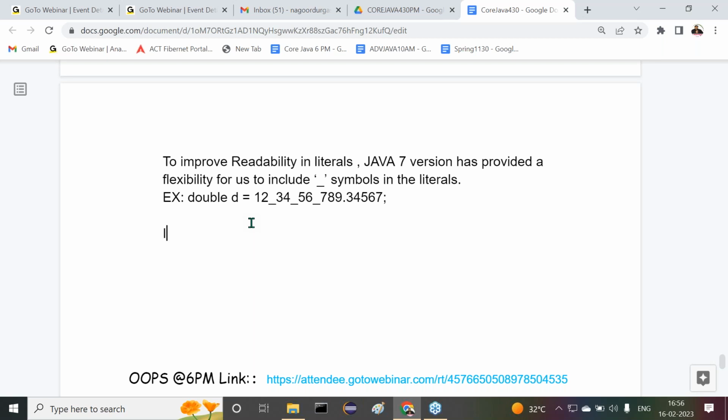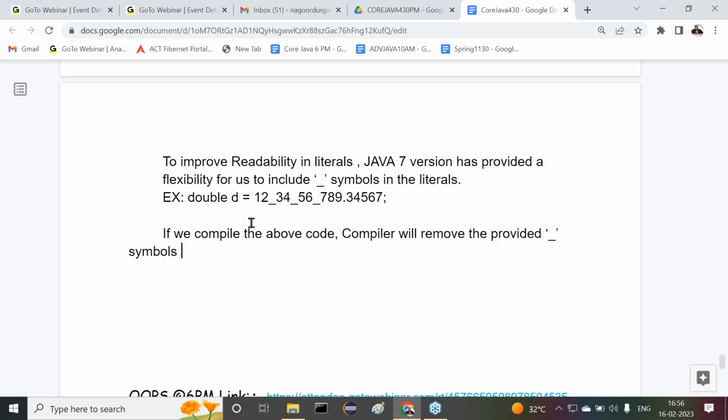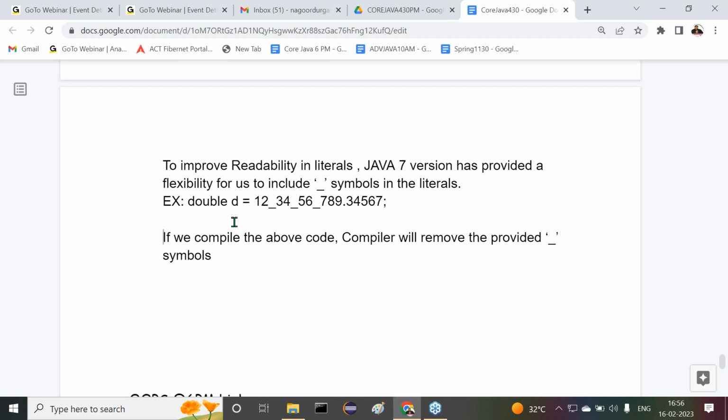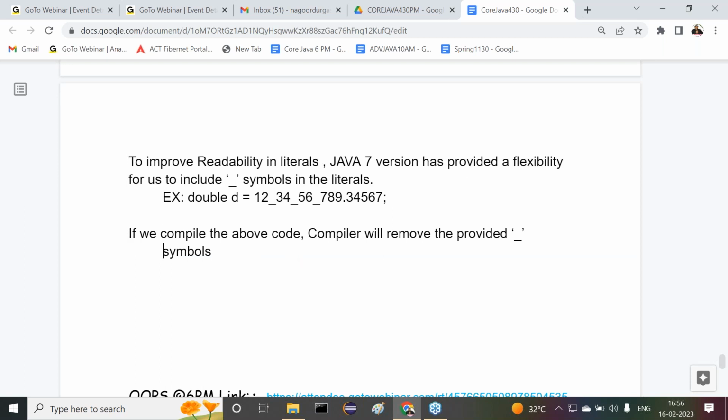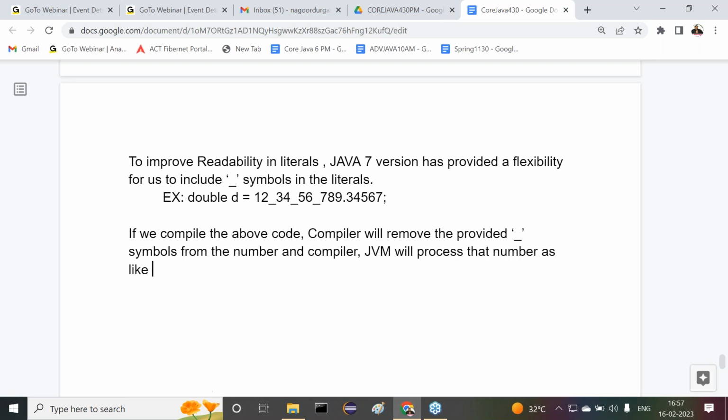Alright, so now that point I want to give. If we compile the above code, the compiler will remove the provided underscore symbols from the number, and the compiler and JVM will process that number as the original number.